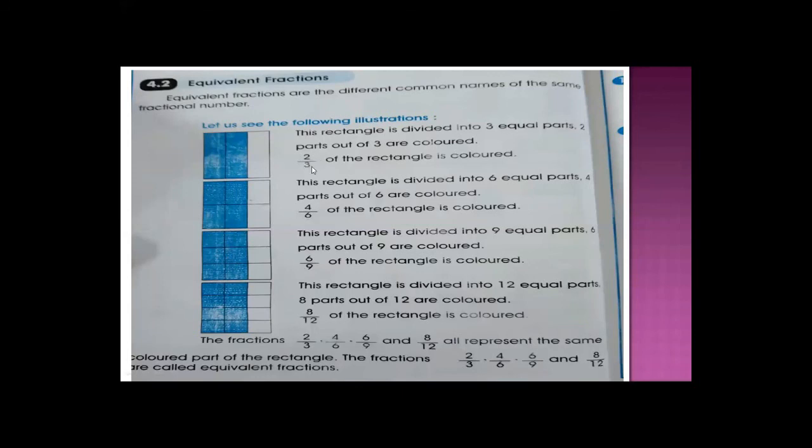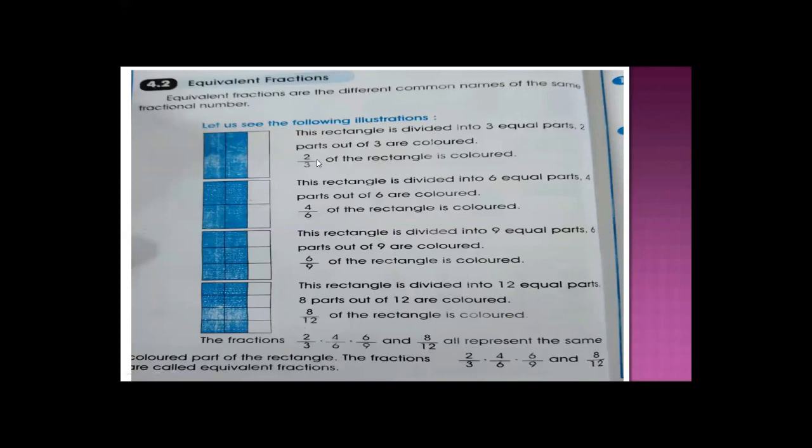Equivalent fraction means that you give different common names to the same fraction number. The fraction number is only one. You just multiply it further, and the diagram is also divided further. First with 2, then 3, now with 4. 2 fours are 8 and 3 fours are 12. Now the figure is divided into 8 upon 12. Here total parts are 12 and shaded parts are 8. So the fraction number is 8 upon 12.